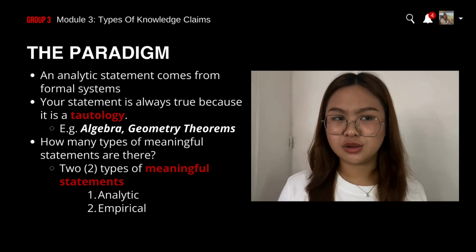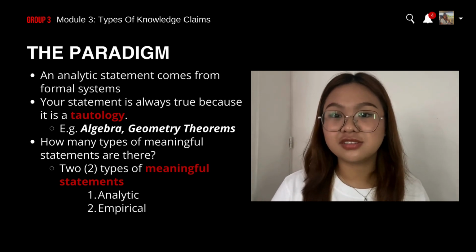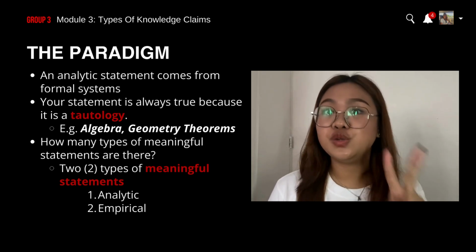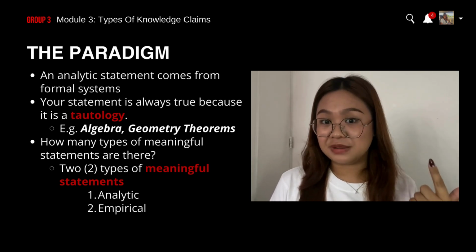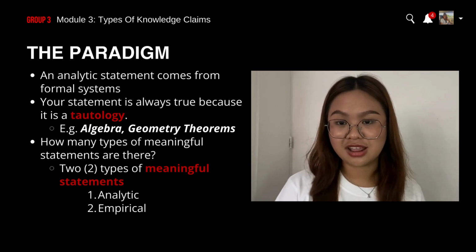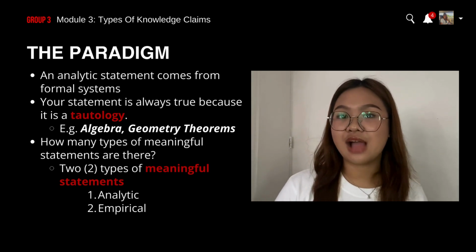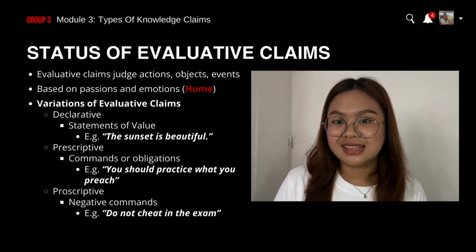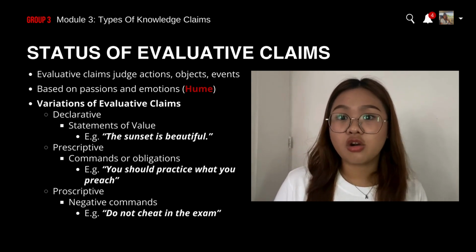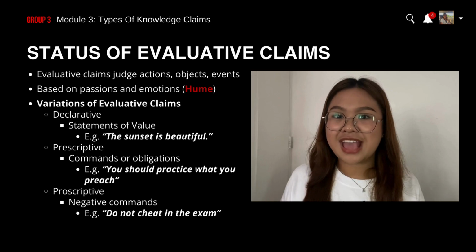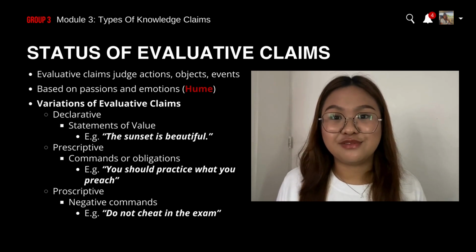Let's move on to how many types of meaningful statements there are. From a logical positivist view, there are two types, analytic and empirical. These two are identified with the method of verification. On the other hand, we also have what we call evaluative claims. These are judgments from passions and emotions. That is why if you judge an action or behavior to be good or bad, moral or immoral, right or wrong, you have made an evaluative claim.